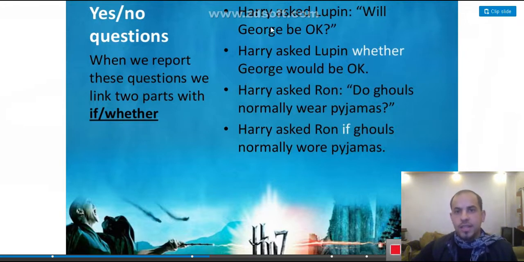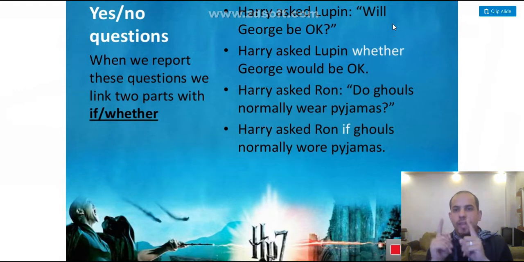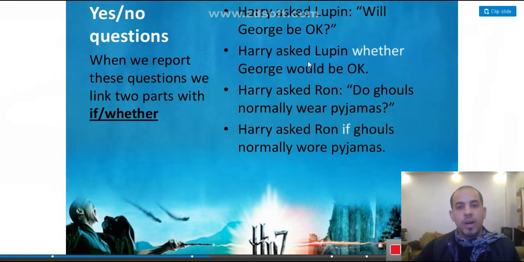You can notice that in this question the sentence starts with will, but when we report the question, we start with the subject, then we report the tense. The word that we are going to change is will. Will is verb 1. Reporting is to change the tense one step backward. So will changes to would: whether or if George would be okay. Clear? Okay, the next one.